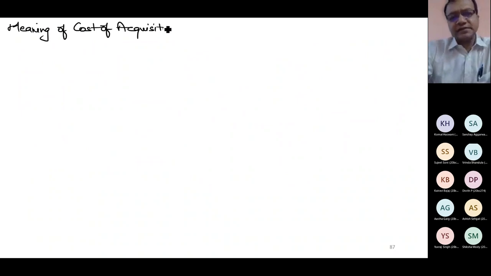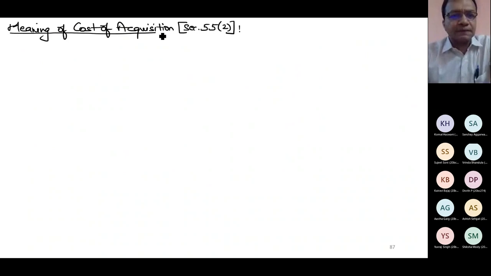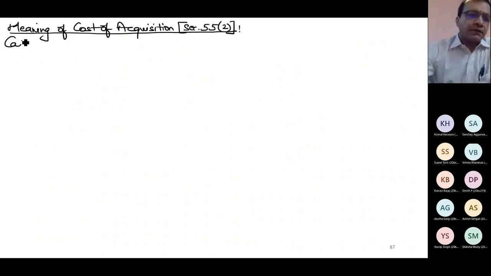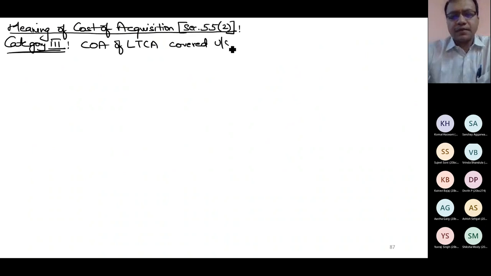So I'm going back to my previous discussion long ago when I discussed with you the meaning of cost of acquisition. 8 categories I discussed, 7 I discussed in detail earlier. Now I'm left with only category number 3. So I'm discussing with you my category number 3, and what the rule says: that cost of acquisition of long-term capital assets covered under section 112A is determined by following these two steps.